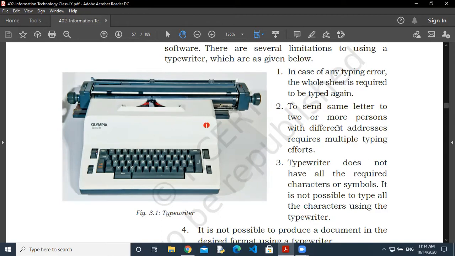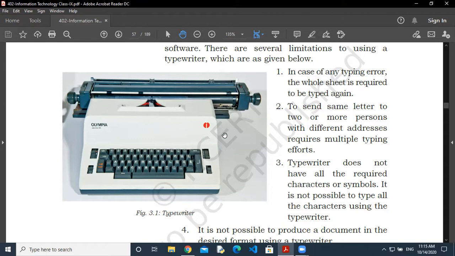Second thing, if you want to make the same letter again, you have to type it again and again. Normally we use carbon copies, but you are not able to make multiple sheets. You can make 2 or 3 or 4 carbon copies. So if you have to send it to 100 people, then you have to type it at least 25 times.